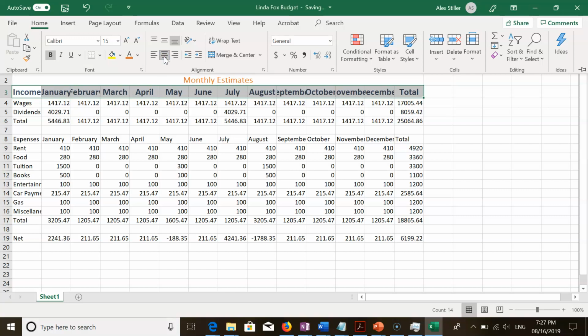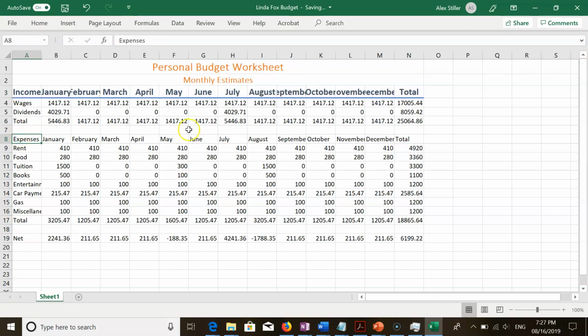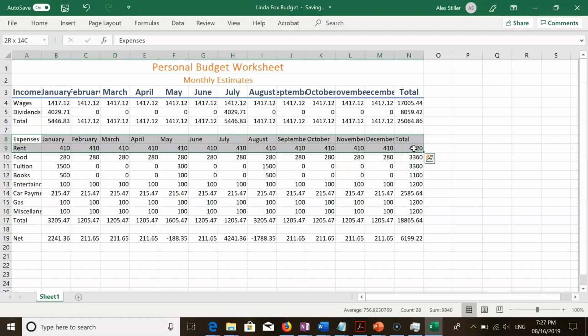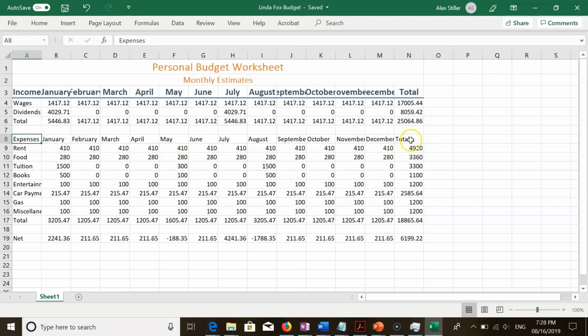Select the range A8 to N8, and you could do that any way you like. I'll do it by clicking cell A8, and then with the Shift key held down, I'll go ahead and click cell N8. That's a good way to select an adjacent range of cells. So that was with A8 selected, holding down the Shift key and then clicking N8. I think my aim was off last time.